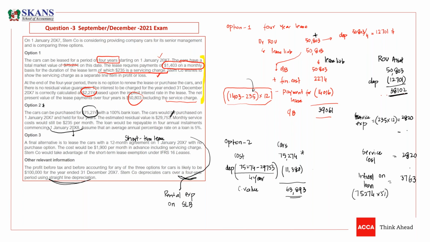So here we need to charge rental expense of how much? 1,900 is the monthly installment. There is no need to separate the servicing charge. All expense is rental expense. So 1,900 into 12, guys. So what would be the expense? It is 22,800. So this is rent expense, no assets, no liabilities. This is option 3. So under option 3, no asset, no liability.